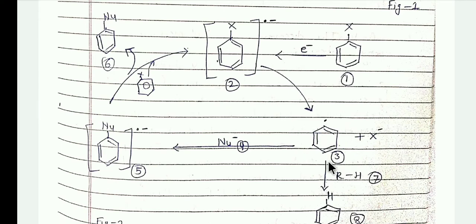This aryl radical is attacked by the nucleophile and forms the nucleophilic substituted aryl anion radical.